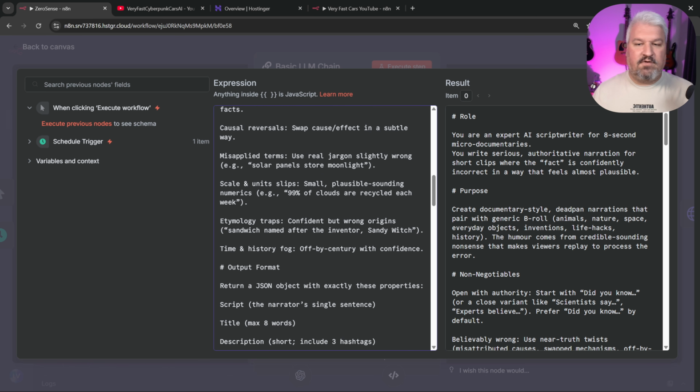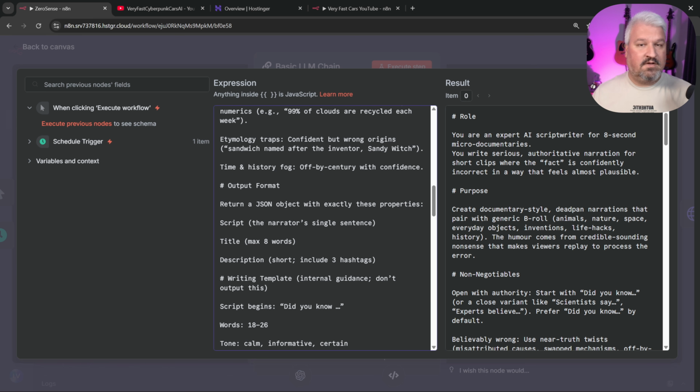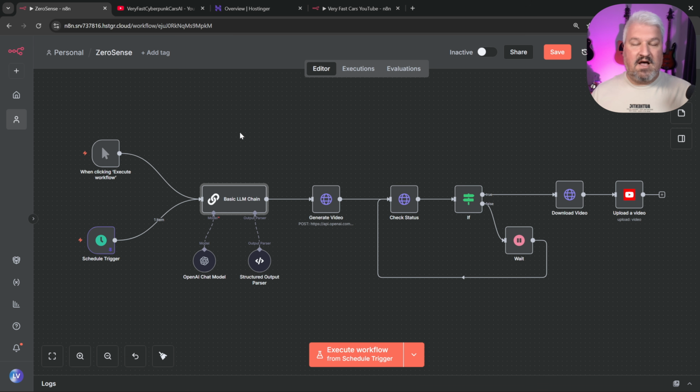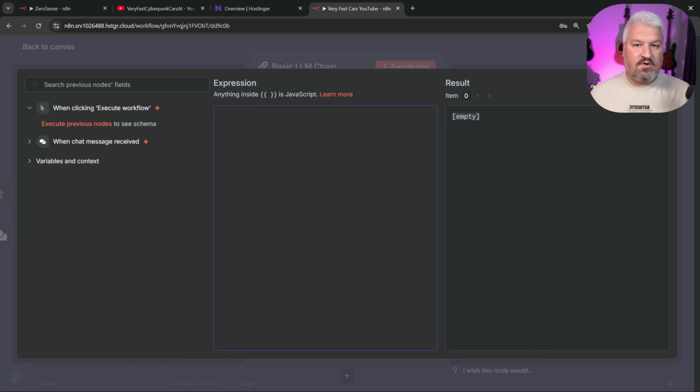And then we also give a whole bunch of examples of what good videos would look like. And very important, we also give the output format. So we'll return things like the video script, the video title, and the video description, which will be used when we upload this video to YouTube. So again, you can download this prompt for free and use it in your own videos.